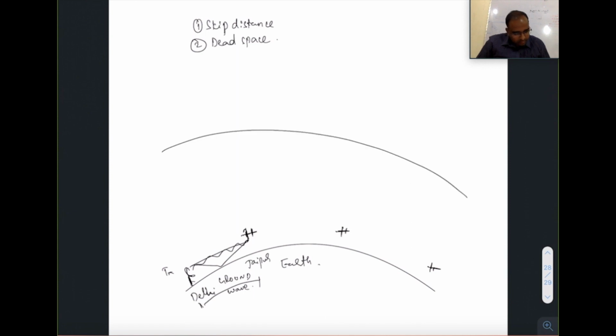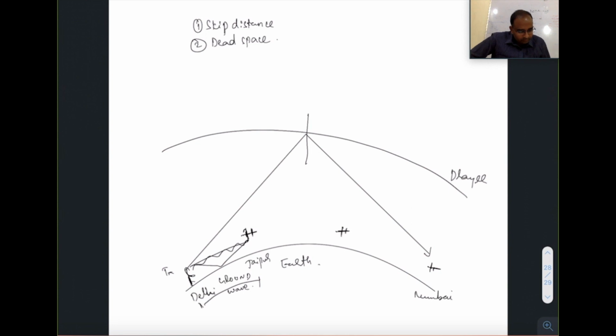See, this is the D layer. You have sent the wave at some critical angle and it came back to this aircraft. This is say Mumbai. So this aircraft did not receive line of sight or ground wave transmission because of attenuation. Also, it did not receive the sky wave because the sky wave skipped so much distance.